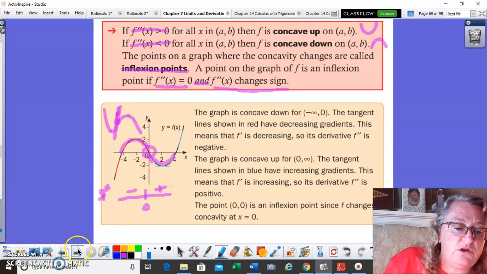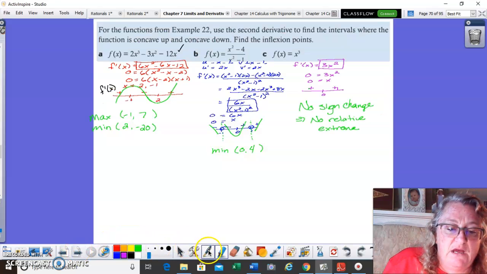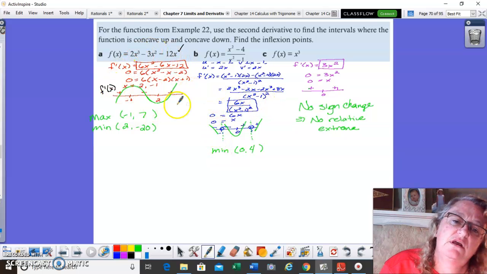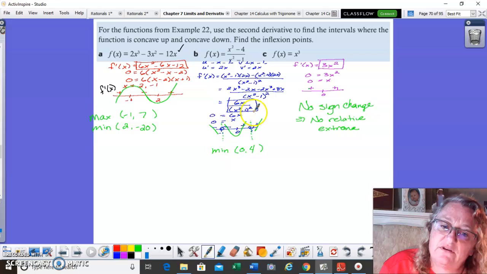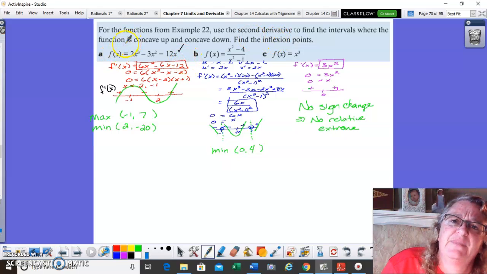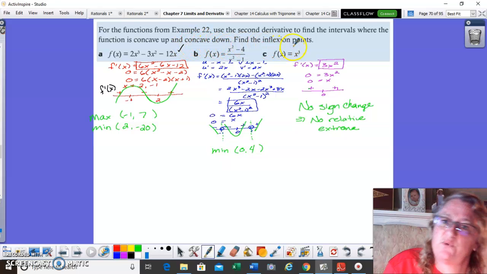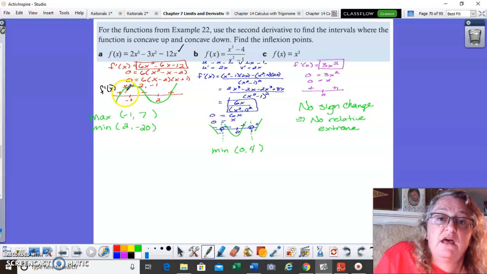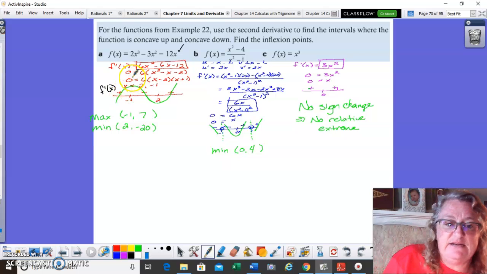Okay, so we're going to apply this information to the examples we looked at the very beginning. I've already copied over the first derivative, the work we did to find the first derivative. And so what we're going to do is apply the second derivative and figure out which intervals of x make the graph concave up and which make it concave down, and we're going to identify inflection points. So my first job is to find the second derivative and then set it equal to zero.